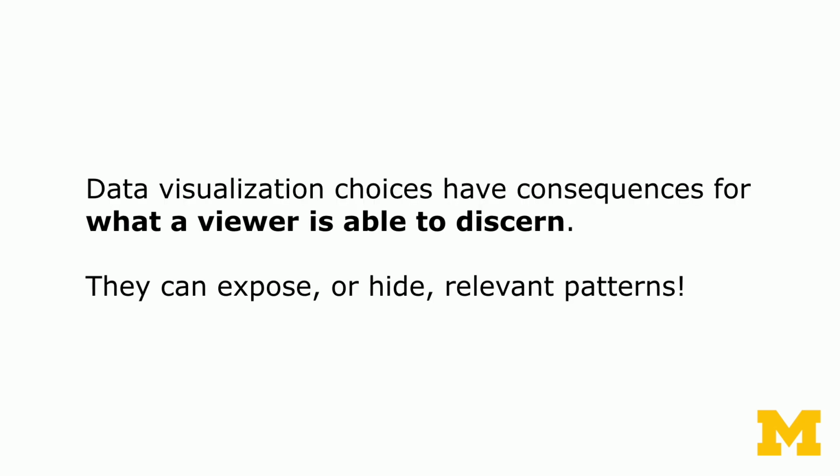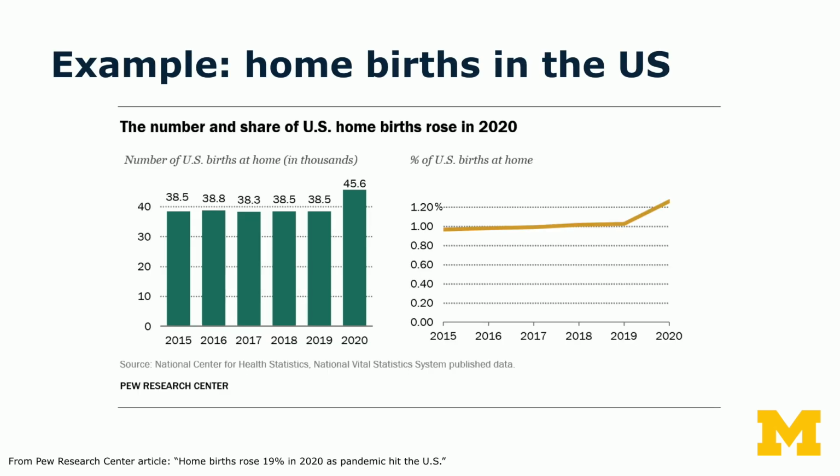So data visualization choices have consequences for what a viewer is able to discern, and that means they could either expose or hide relevant patterns. Here's one more example. This is from a Pew Research Center report about home births in the US. In the United States, if people are pregnant and going to give birth, they can do it in a hospital or they might do it at home.